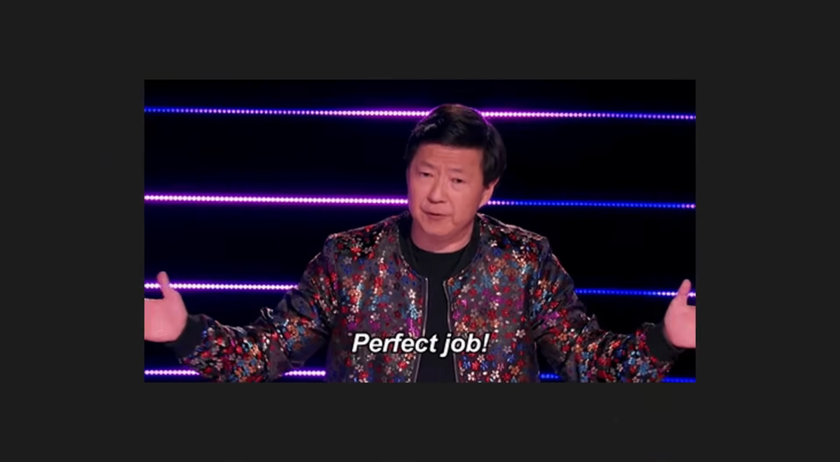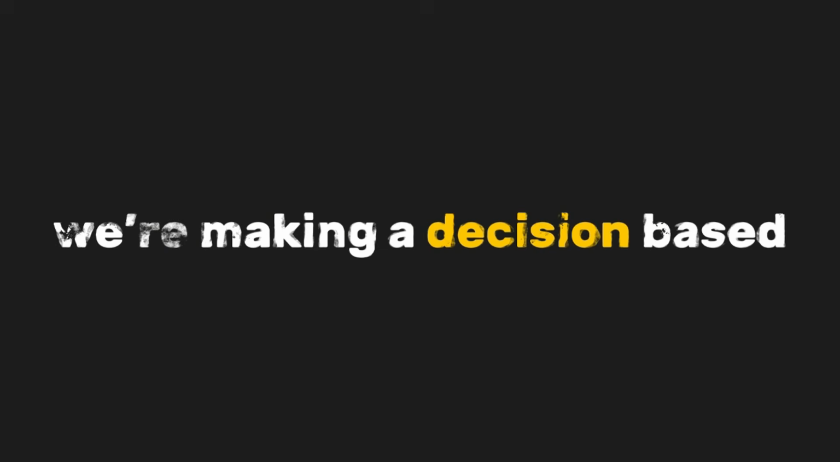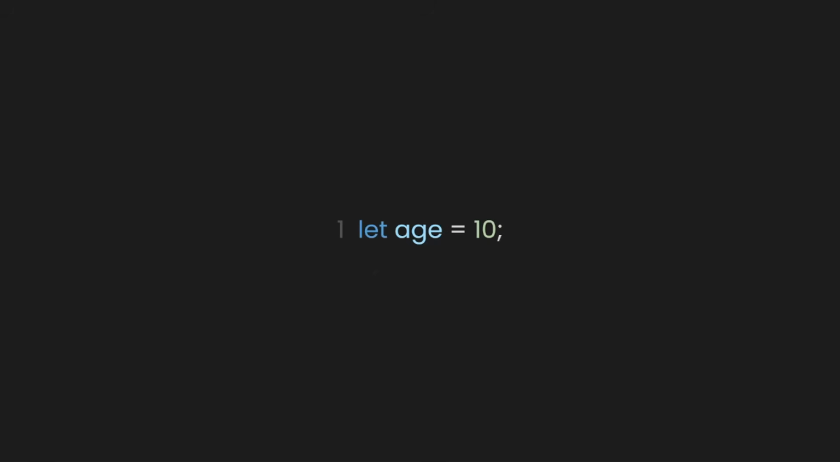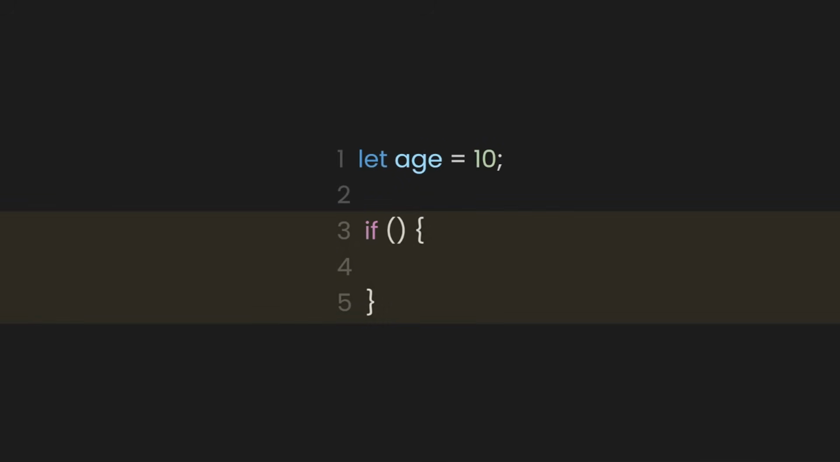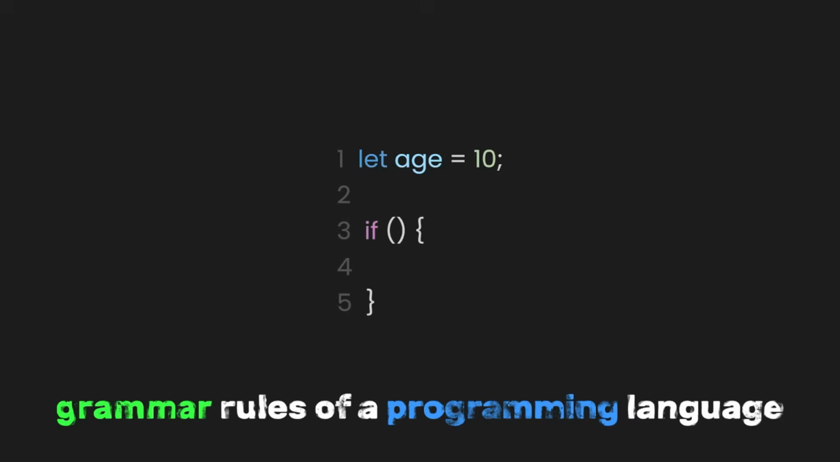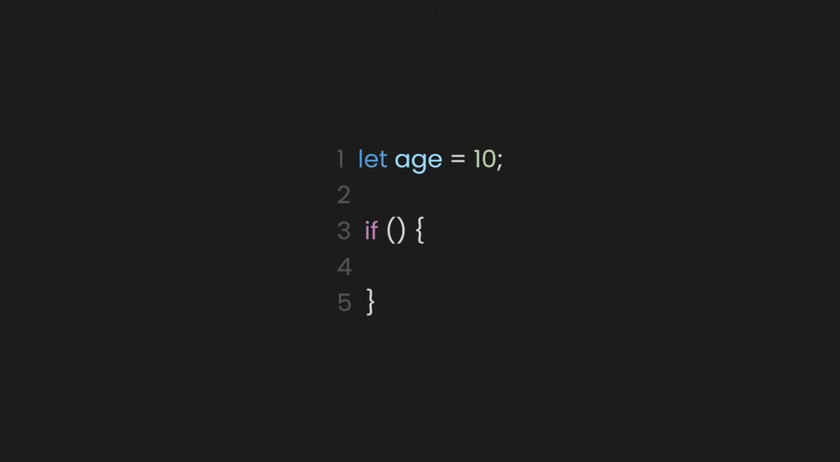This is a perfect job for an if-else statement because we're making a decision based on a true or false condition. To declare an if statement, we write if, followed by parentheses and curly braces. Here's what it looks like. What you see is the if syntax in JavaScript. Syntax is like the grammar rules of a programming language. It's the specific way you have to write code, so the computer understands what you're telling it to do.